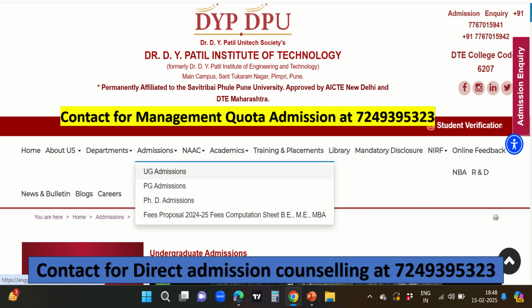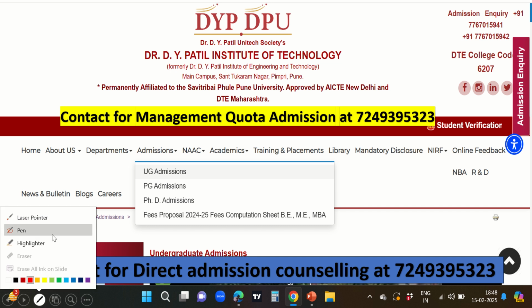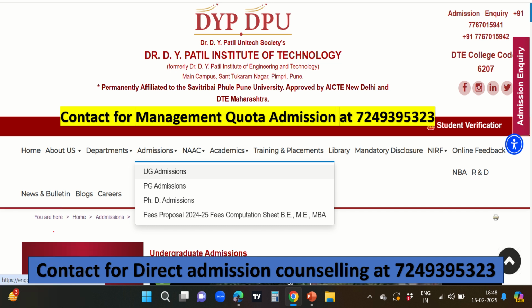So today we are going to discuss DY Patil Institute of Technology and its mechanical engineering branch, that is Bachelors of Engineering in Mechanical Engineering. You can see here we are taking every step from its website itself. If anybody is interested in taking a management quota admission, you can contact this number and our counselor will talk to you.